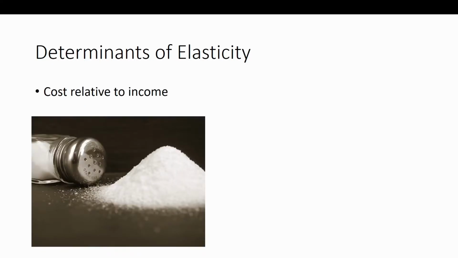So if something costs very little, right, think of a grain of salt. If the price of a grain of salt is 1 penny and it goes up to 2 pennies, it's just doubled in price. Do you really care? Or are you going to shop around and make sure you get the best deal, right? Or if we think about a whole salt shaker, right? The price of a whole salt shaker is like 75 cents, right? Or you can get the pack of salt and pepper shakers together. And I think that's $1.50 last time I bought one, right? So I don't even know the price because it's not that important, right? It's only $1.50. So I'm not going to be that sensitive when the price goes from $1.50 to $2 for the little pack of salt and pepper shakers. I'm not really going to notice.